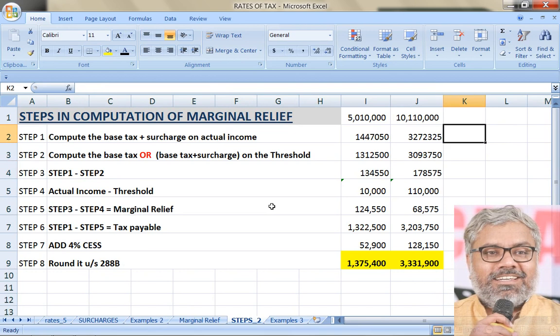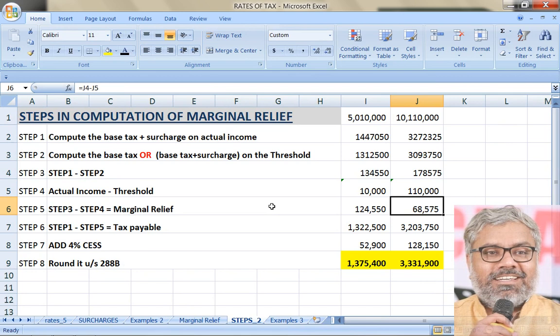Imagine if marginal relief was not available, directly how to calculate here, adding 4%, right? So it would have been 34,03,218. So now just for understanding how much saving the SSC has made in the tax amount totally including cess, 71,318 rupees almost. There is a benefit to the SSC. Of course, that is more than the marginal relief definitely because of cess being also saved due to the reduction in tax liability before cess.